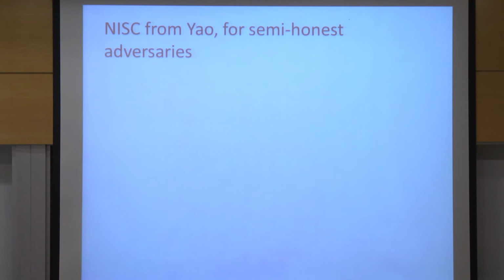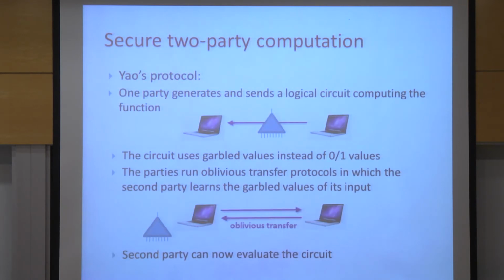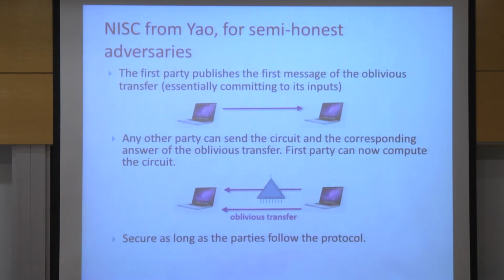At least in the semi-honest case, it's very easy to get non-interactivity here. If I go back, we had 3 messages: this way, that way, and this way. If we reorder the messages, we can get non-interactivity. This message will be the first one on this side, and the other 2 will be sent as answers. Look a bit at this and see if you can actually do that. By sending the first message of the oblivious transfer first, and then sending the answers and the circuit, you can achieve non-interactive secure computation against semi-honest adversaries.